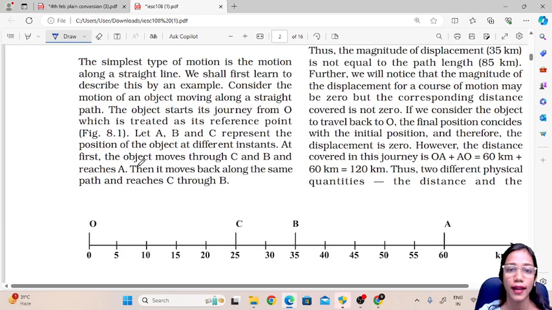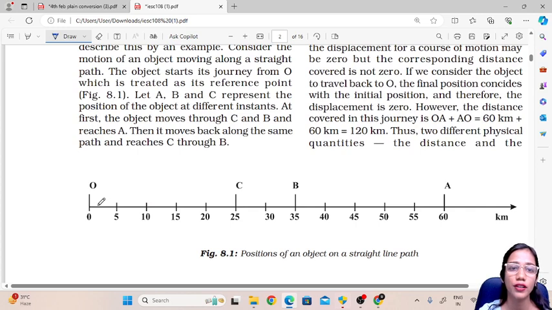The object starts its journey from O, which is treated as the reference point. So this is the origin now, which means all the distances we will be considering are from point O. Let A, B and C represent the positions of the object at different instants.